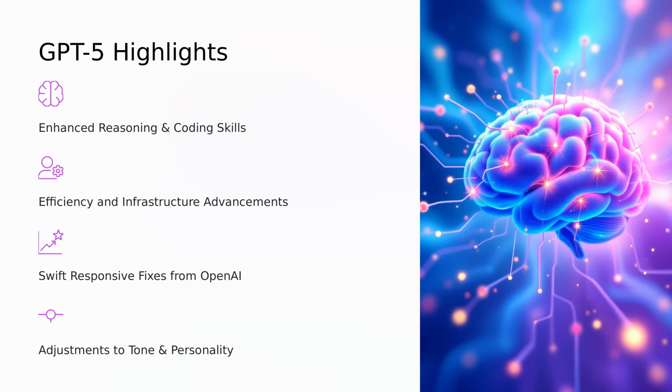GPT-5 was released to what can only be described as mixed reviews. Let's take a look at the positive and negative reactions. First, the highlights. Experts lauded GPT-5's technical capabilities. Its reasoning, coding, and accuracy saw noticeable gains. Some benchmarked it with PhD-level performance in math, multimodal tasks, and logic. The dynamic router approach that allocates queries to lighter or deeper models improves ChatGPT's efficiency, can handle huge context windows, and lowers resource use. OpenAI quickly reinstated legacy models like GPT-4o for paid users and patched a bug in its auto-switcher. And in response to criticisms that GPT-5 felt too formal, a warmer, friendlier personality update rolled out.